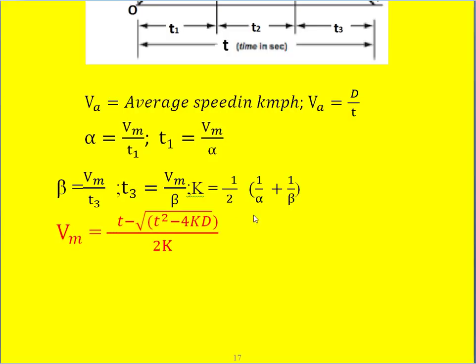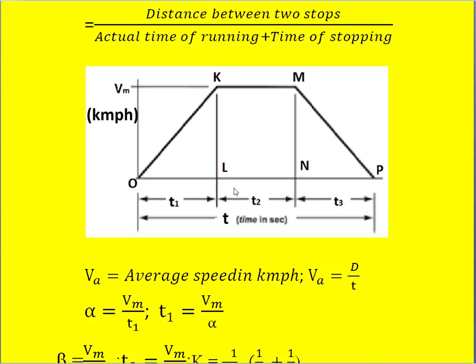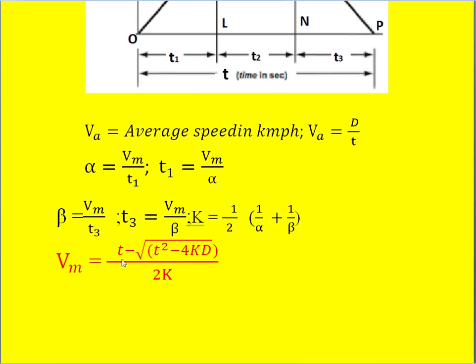In the trapezoidal method itself, this is the maximum speed, so that we can get Vm is equal to T minus root of T square minus 4kD divided by 2k, where k is nothing but 1 by 2 into 1 by alpha plus 1 by beta, where alpha is acceleration and beta is retardation.